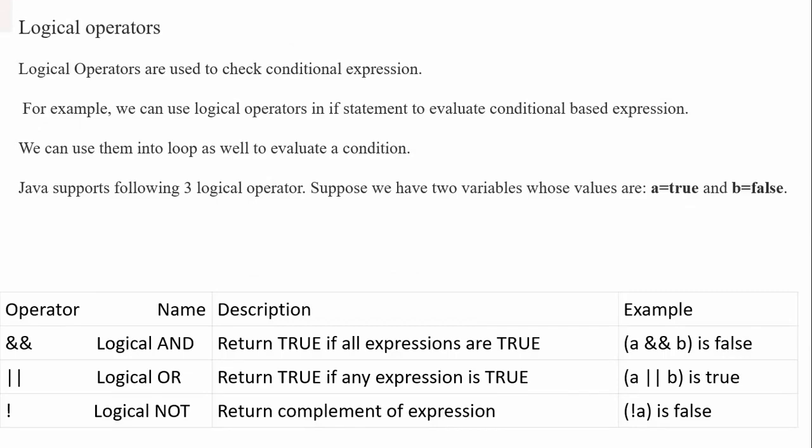So logical operators. We have three logical operators. These are also used to check conditions and expressions: logical and, logical or, and logical not. Logical and means two ampersands. Logical or means a pipe symbol. In the keyboard we have the enter button.